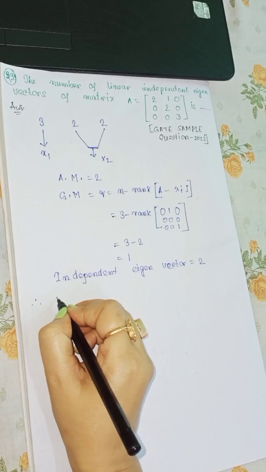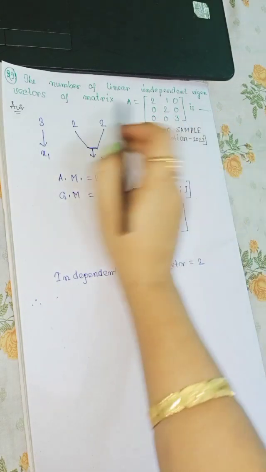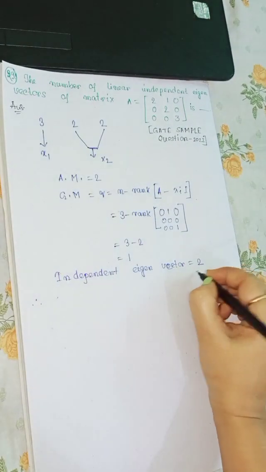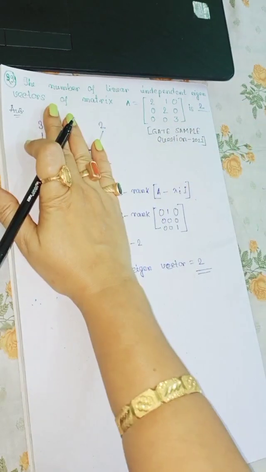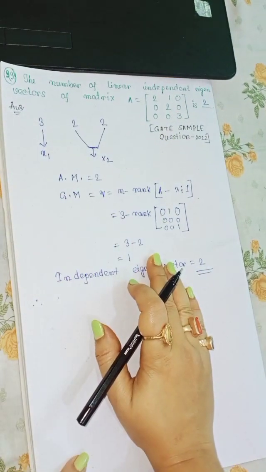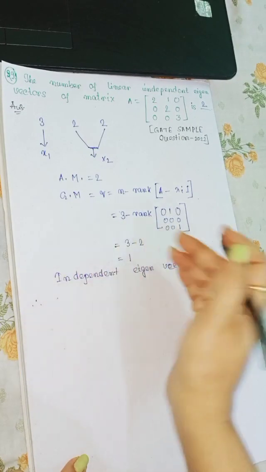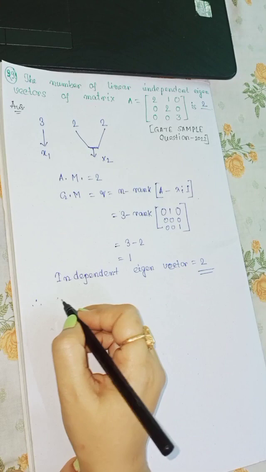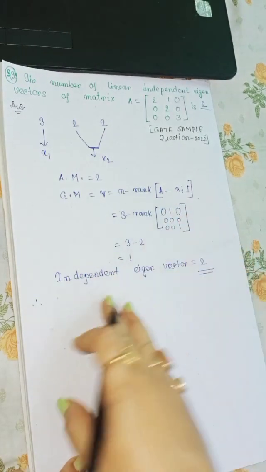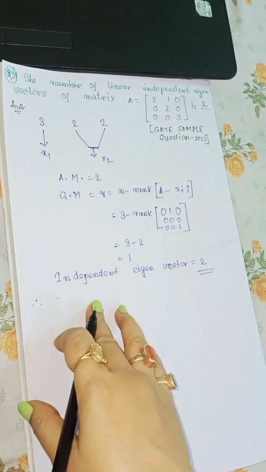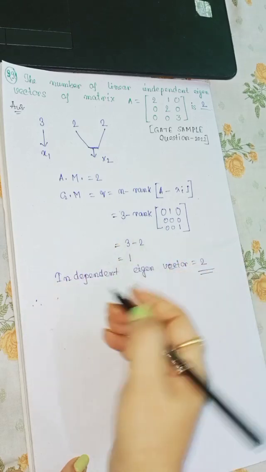Therefore we should calculate the independent eigenvectors. So 2 is the number of independent eigenvectors. Now one thing: is it a diagonalizable matrix or not? That is not in the question. Now my question to you is whether it is a diagonalizable matrix.